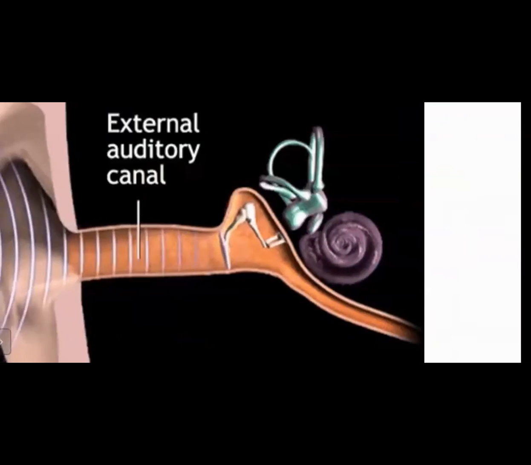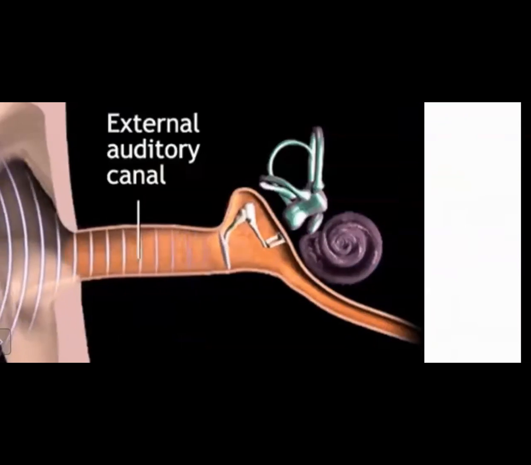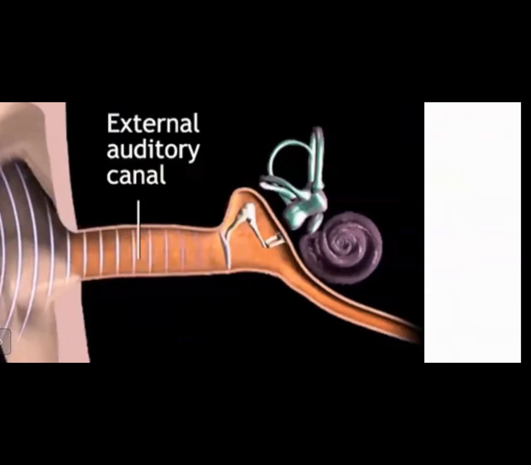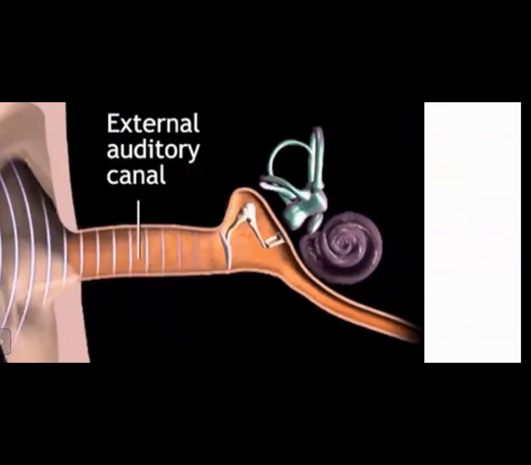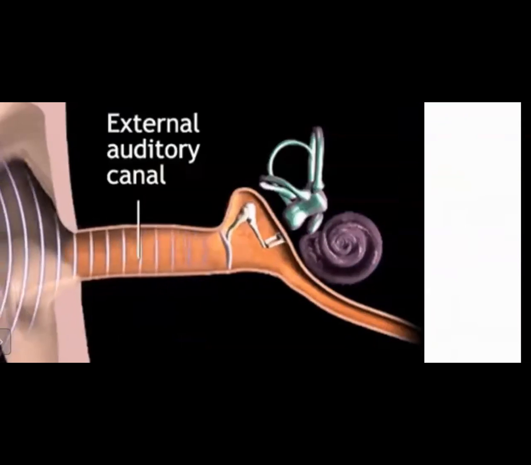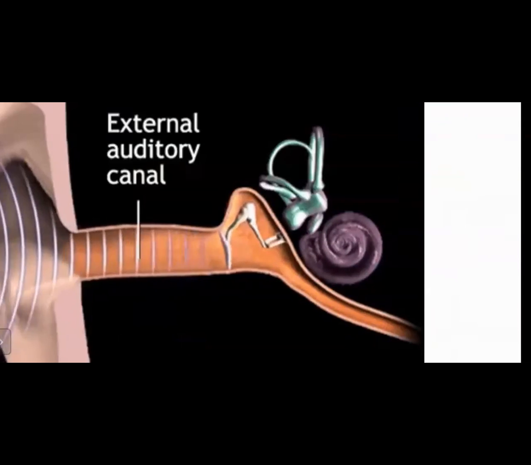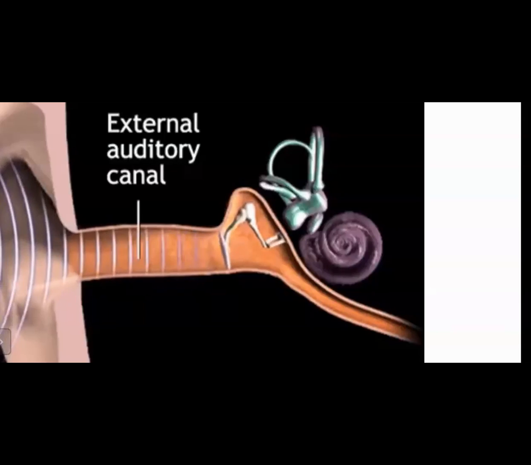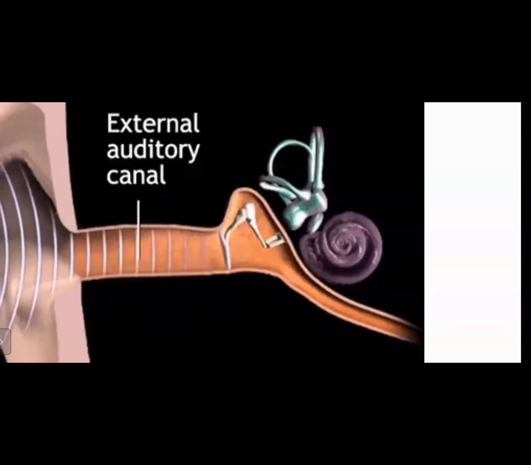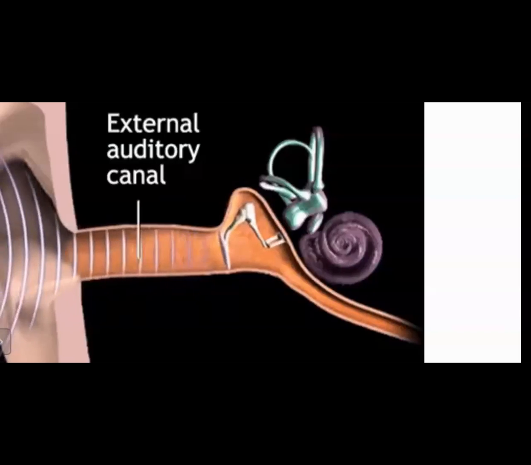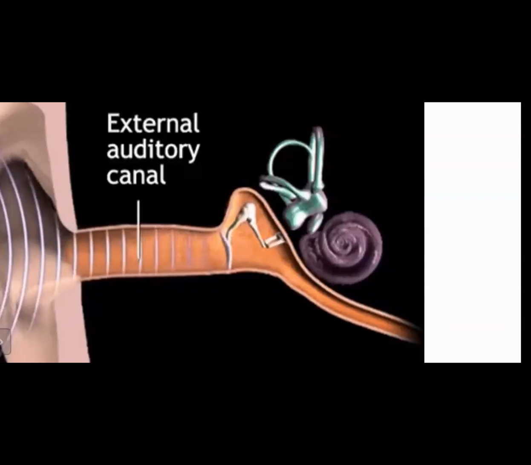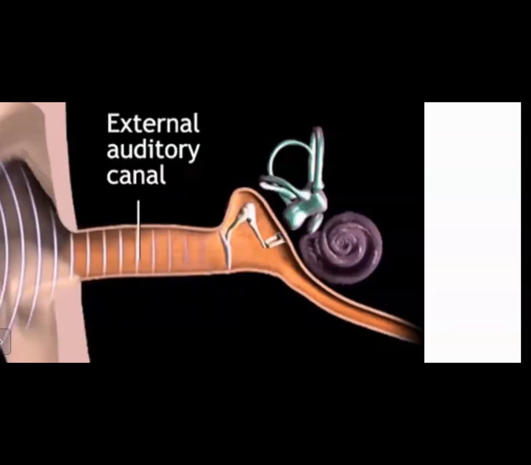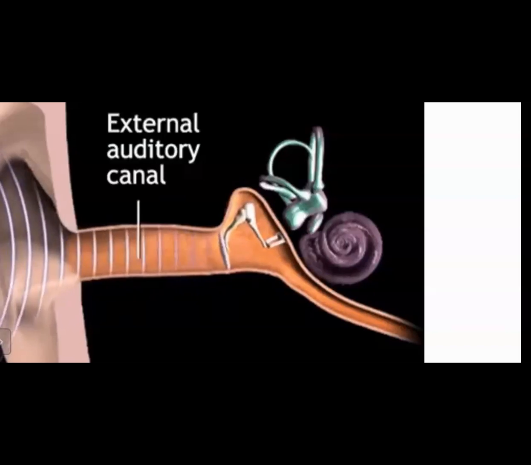So what happens is, as a sound enters the outer ear through the pinna, it reaches the middle ear, where you have the eardrum. Now the eardrum starts vibrating with the same frequency as the sound, and then these vibrations are transferred onto the set of three bones. These three bones then transfer these vibrations onto the cochlea. The cochlea is an important part of the inner ear, where the vibrational energy is converted into electrical signals, which are sent to the brain.